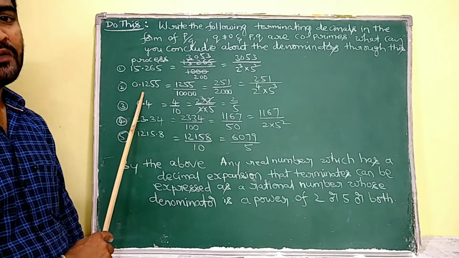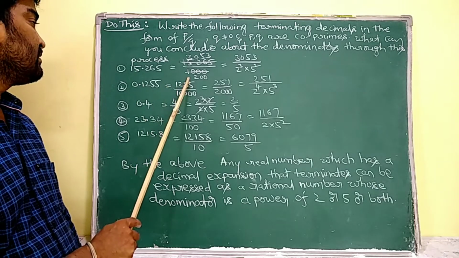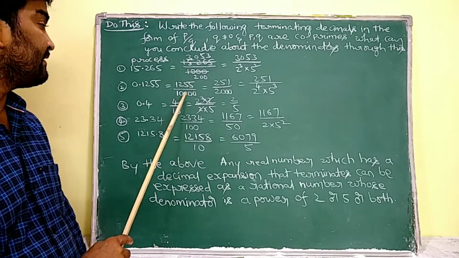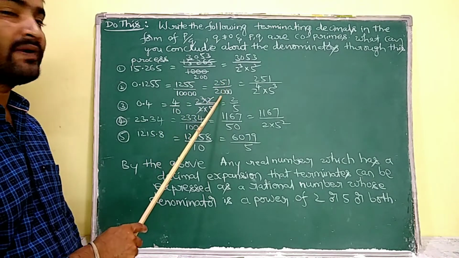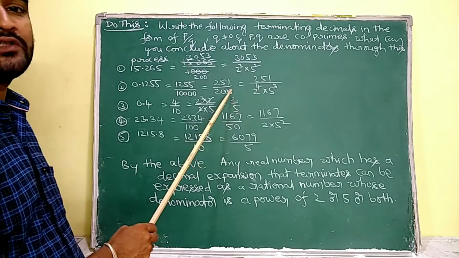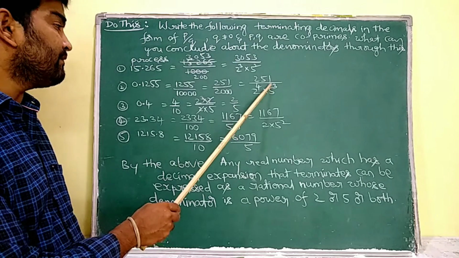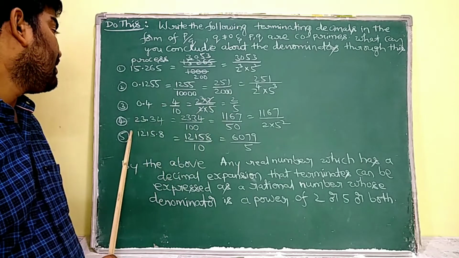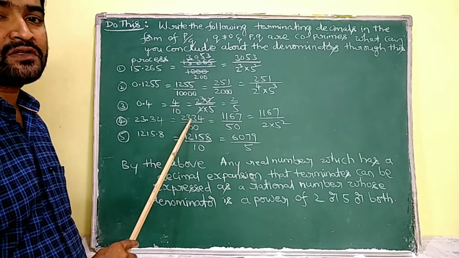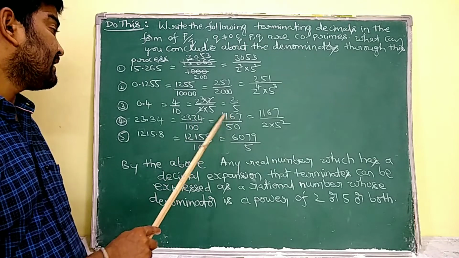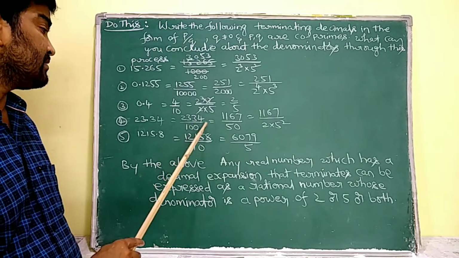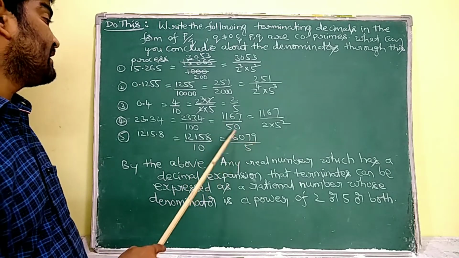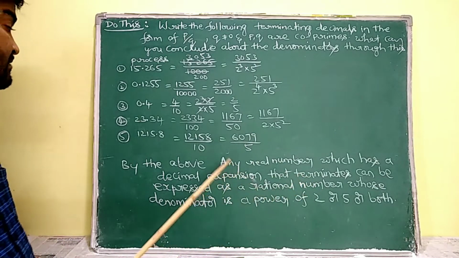Similarly, 0.1255 can be expressed as 1255 by 10,000, and by dividing it with 5, I obtain 251 by 2000, and this 2000 can be prime factorized as 2 power of 4 into 5 cube. Similarly, 0.4 is 4 by 10, that is 2 by 5. 23.34 is 2334 by 100. That can be divided with 2 and expressed as 1167 by 50. And this 50 can be prime factorized as 2 into 5 square.